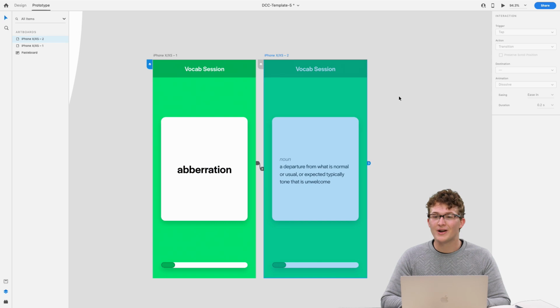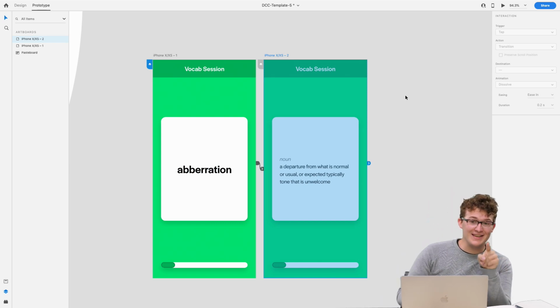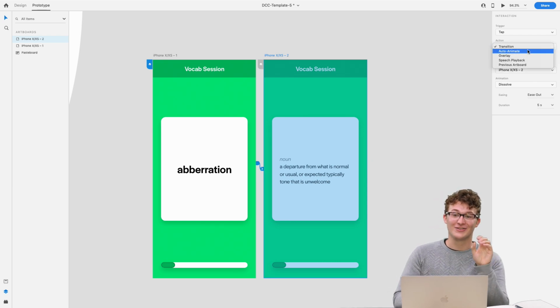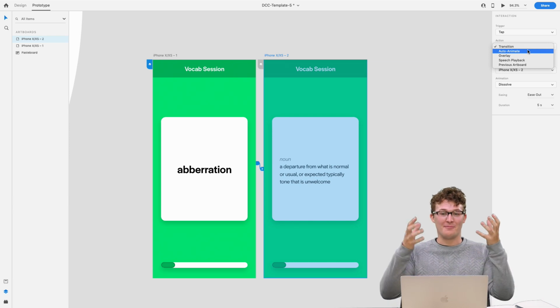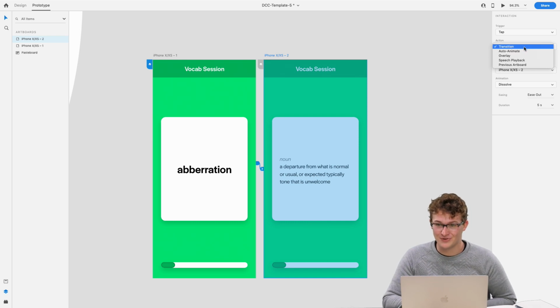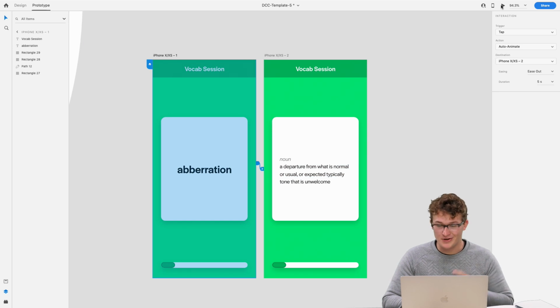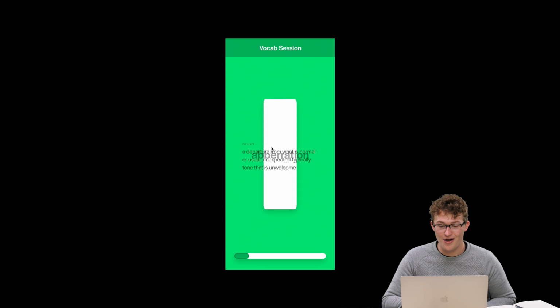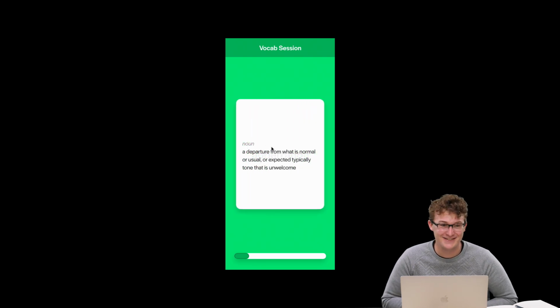And oh, you know what I did? There's one key step here, and it's something I forgot. We didn't actually choose auto animate from our transition type. I'm always using auto animate, so sometimes I think it automatically does it, but it doesn't. The default is just a regular transition, but we want to choose auto animate, which is going to be our magic sauce here. And so now, whoa, and I made it 5 seconds, so it's really long.